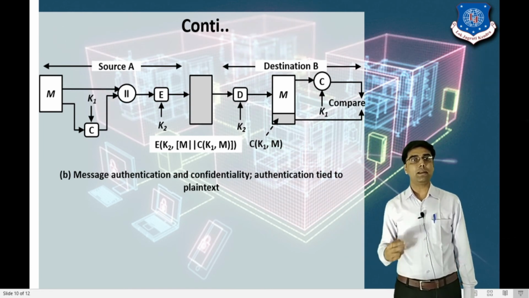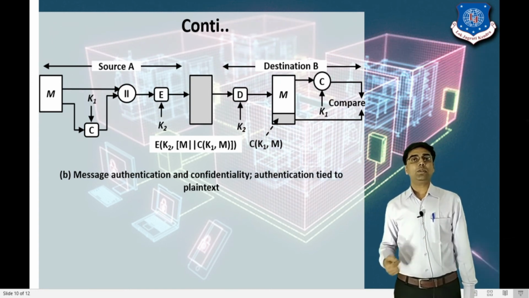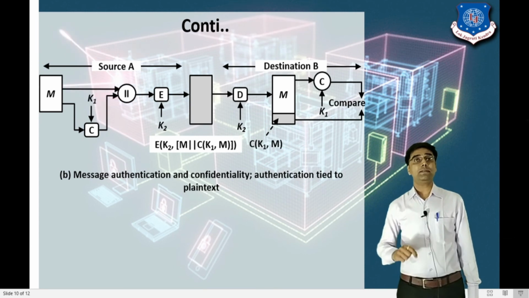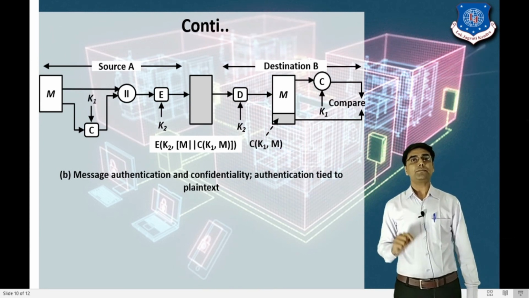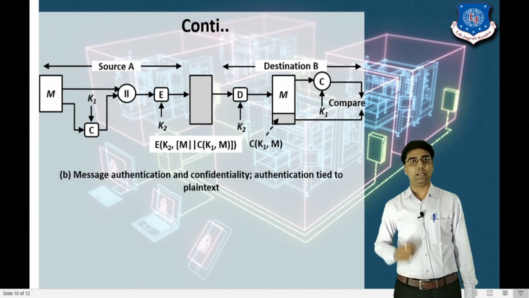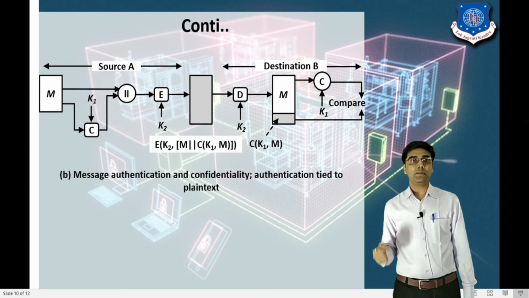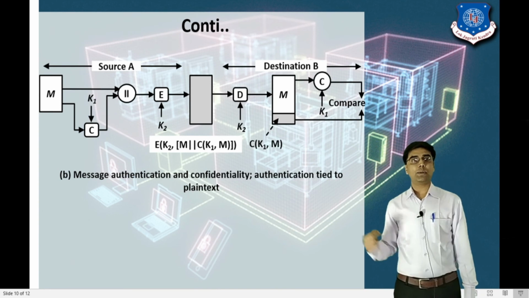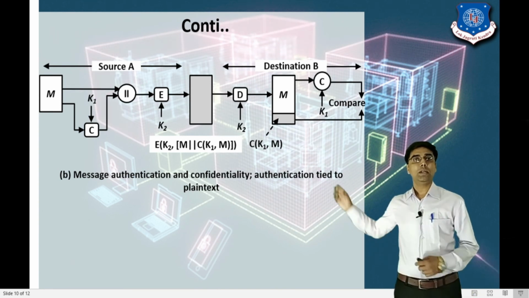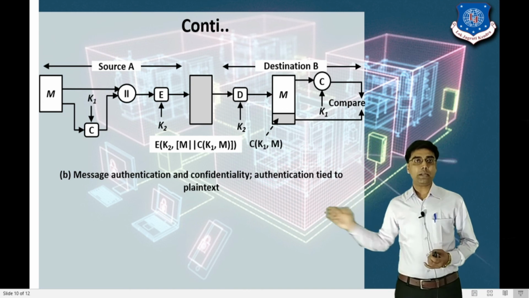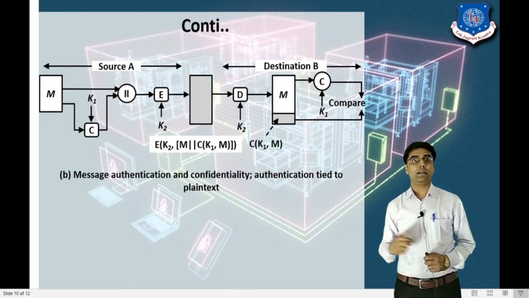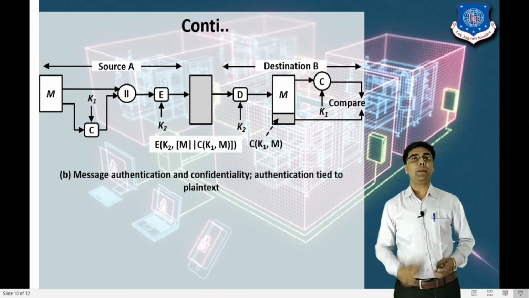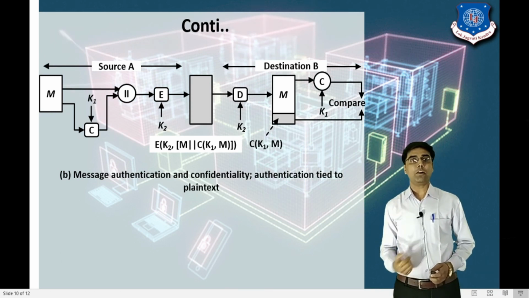So in this technique, the message authentication and confidentiality, and authentication tied to plain text. It means that on the plain text side we define the authentication, right? So here we can provide the confidentiality. It means that we apply the encryption on the message, so any other person cannot read the message. So here we achieve authentication and confidentiality, and authentication tied to the plain text, right? This is the second technique of message authentication code.